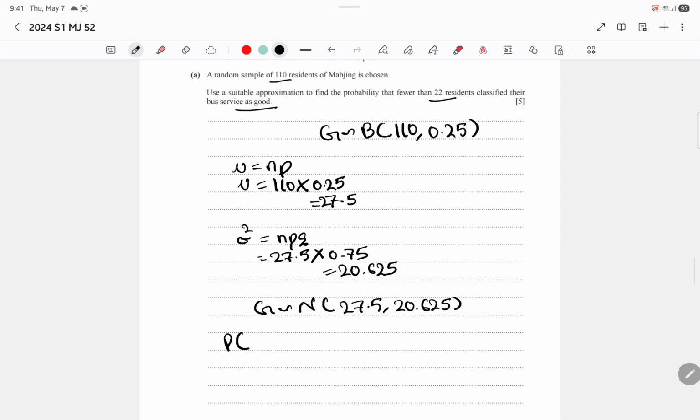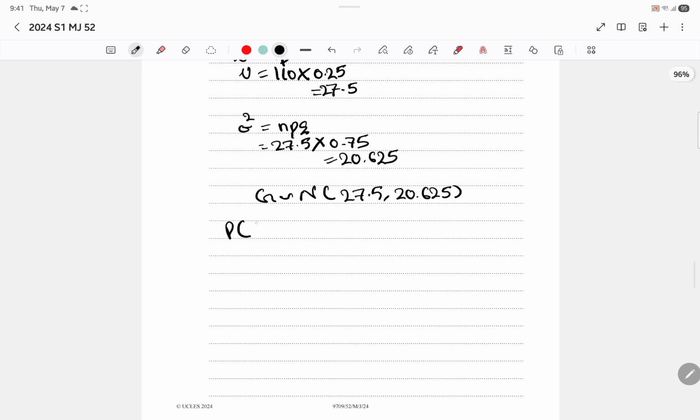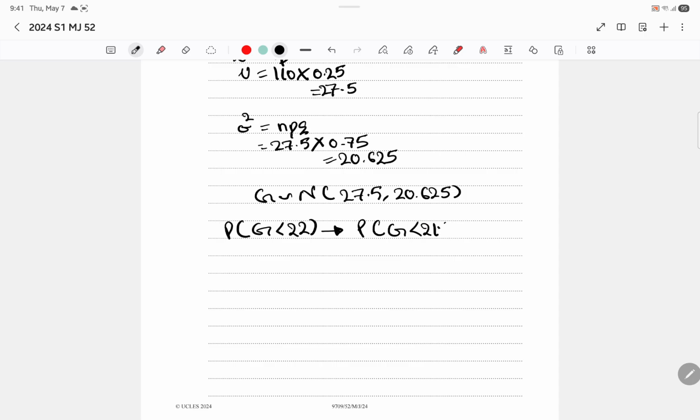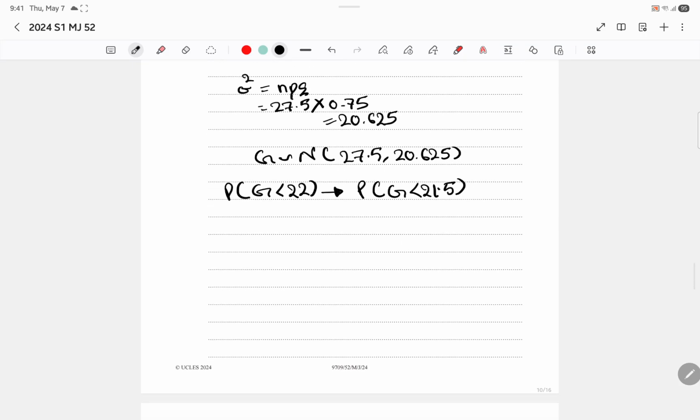But over here it says fewer than 22, right? Less than 22. But don't just rush into the math, because you have to use approximation. Since it's less than, you have to subtract 0.5 from 22, so it's actually less than 21.5. That's how approximation works. Now we do the normal.